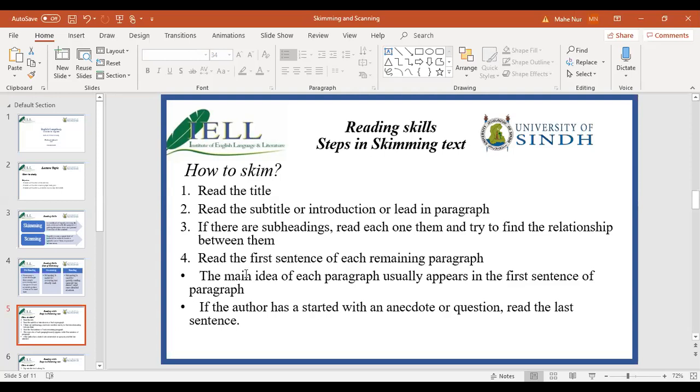Okay, I hope that you remember that we talked about paragraph writing. We talked about the topic statement. We talked about what is a topic statement. Can somebody quickly revise what is a topic statement? Why do we use it? What is the purpose of topic statement in a paragraph? Can somebody quickly revise it?